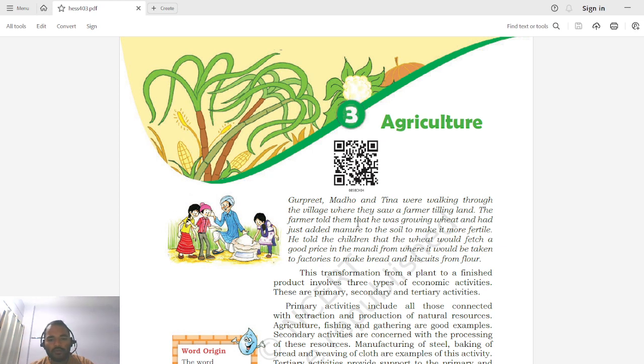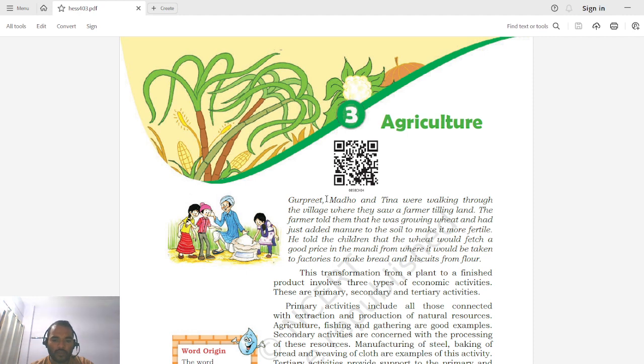So Gurpreet, Madho and Tina were walking through the village where they saw a farmer tilling land. The farmer told them that he was growing wheat and had just added manure to the soil to make it more fertile. He told the children that the wheat would fetch a good price in the mandi, from where it would be taken to a factory to make bread and biscuits from flour.